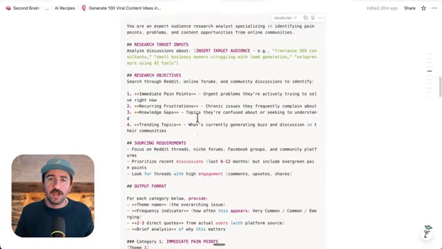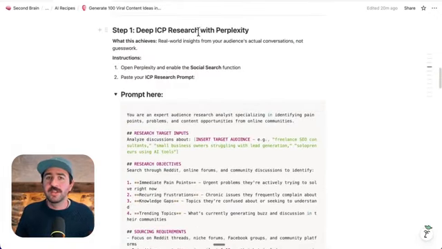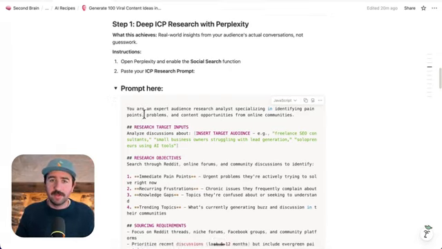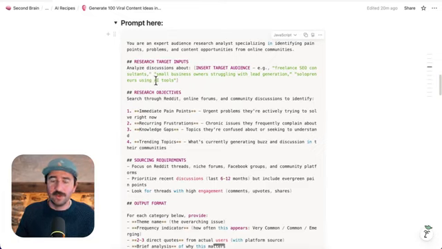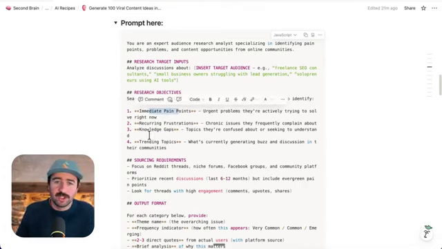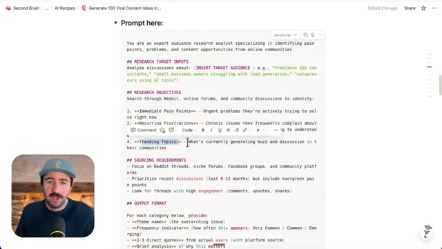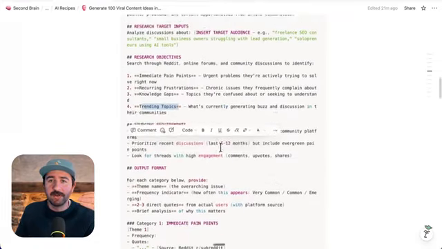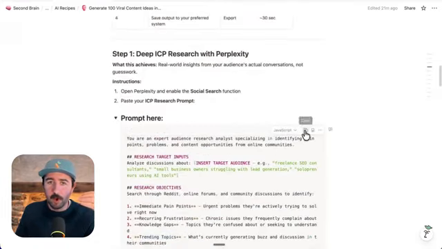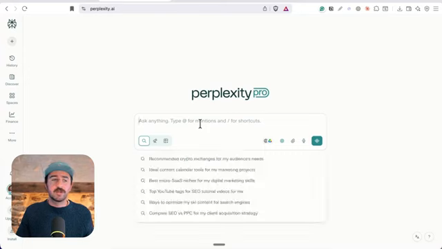Now, the first one is our ICP research prompt, and we're going to pair this with a platform called Perplexity, which I'll dig into in a second. But this prompt is essentially going to do all that heavy lifting for us. It's going to go through hundreds or thousands of social media posts and Reddit forums to get immediate pain points, frustration, knowledge gaps, and trending topics from our audience to build out our initial report. It's a super in-depth prompt here that I've been building. So I'm going to copy this and we're going to go over to Perplexity.